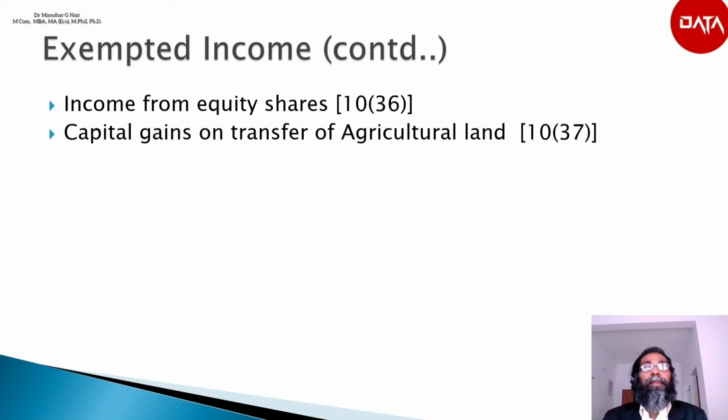The transfer of land is by way of compulsory acquisition under any law or a transfer, the consideration for which is determined by the central government or by the Reserve Bank of India. Such income has arisen from the compensation or consideration, including enhanced compensation or consideration for such a transfer received on or after 1st April 2004.